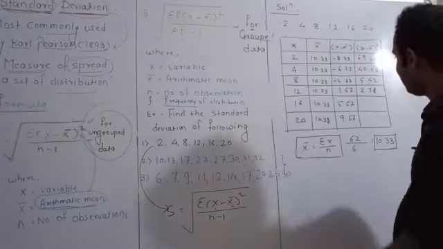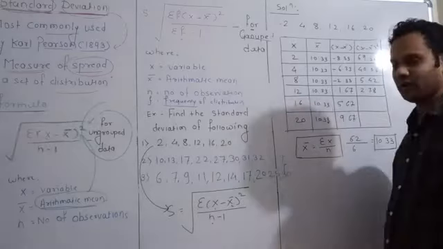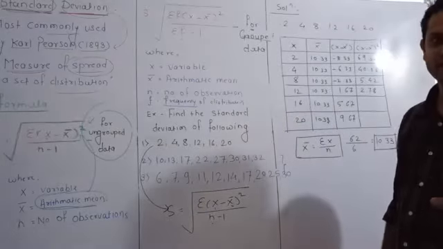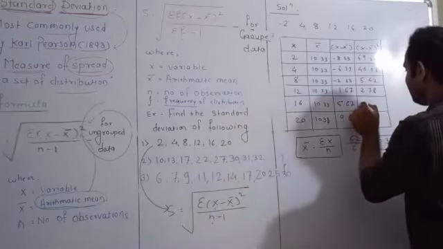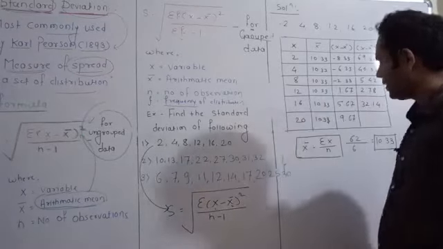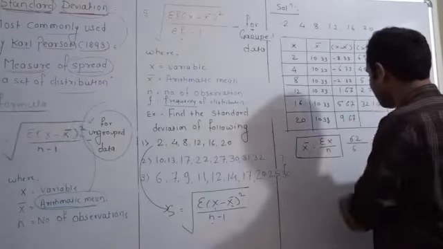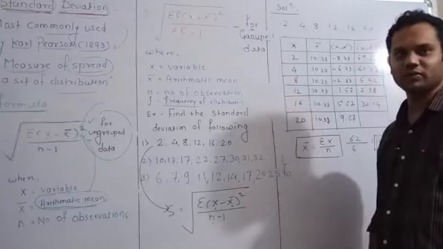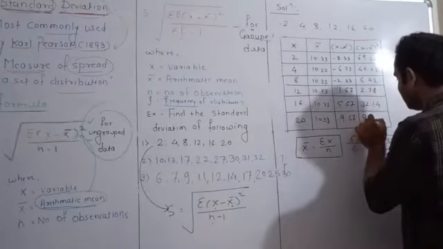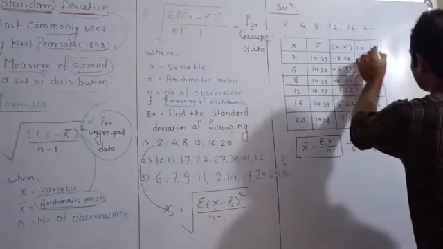Then 5.67 into 5.67 becomes 32.14. At last, 9.67 multiplied by the same value becomes 93.50. So it is your (x minus x bar) square.